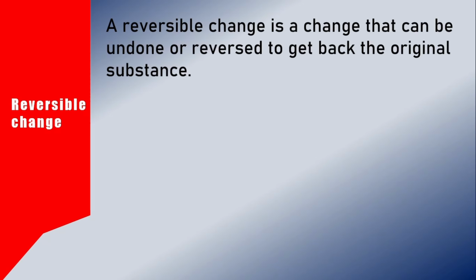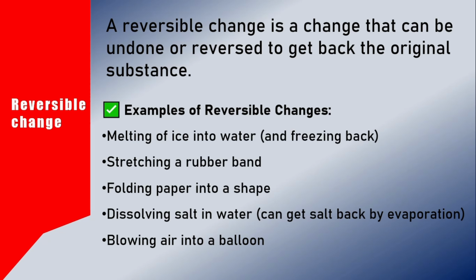Now, a reversible change is a change that can be undone or reversed to get back to its original substance. For example, melting of ice into water, stretching of a rubber band, folding paper into a shape, or blowing air into a balloon. In all these cases, we can get back the original substance.